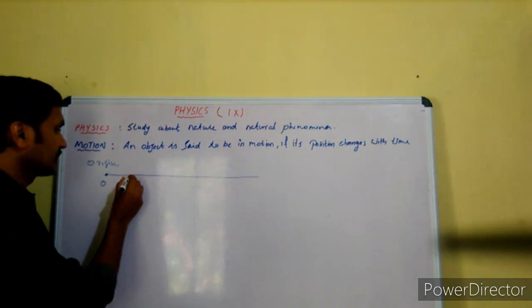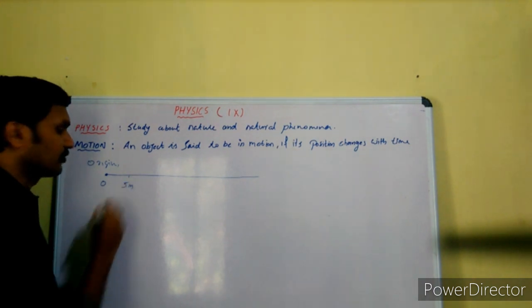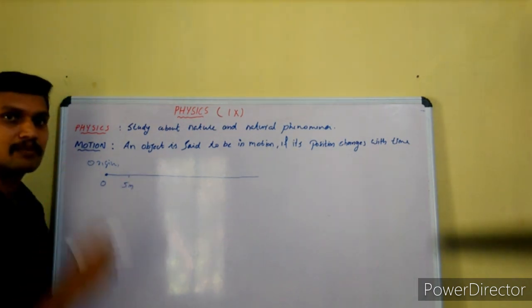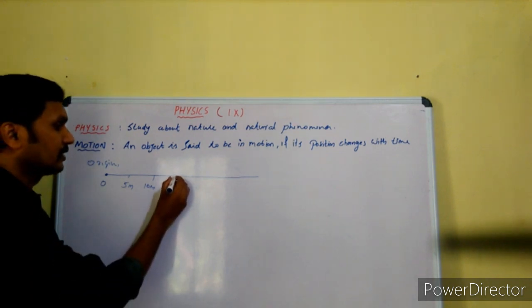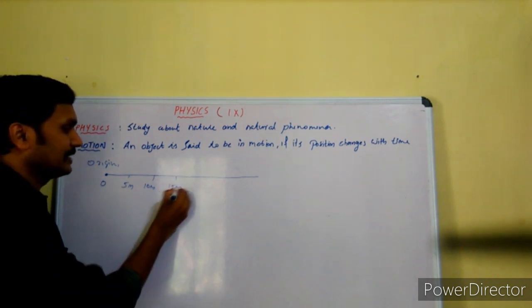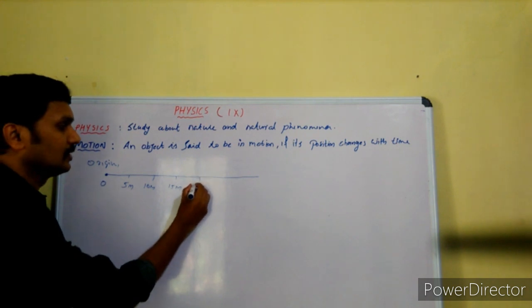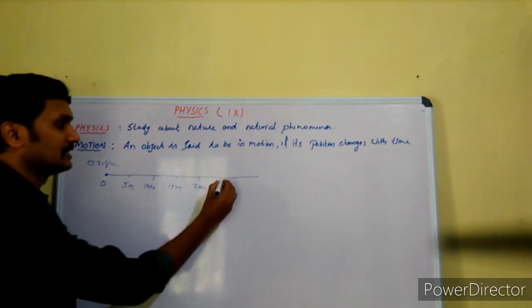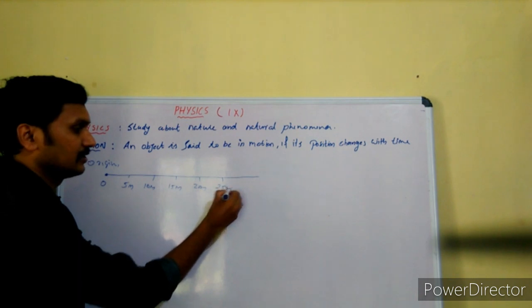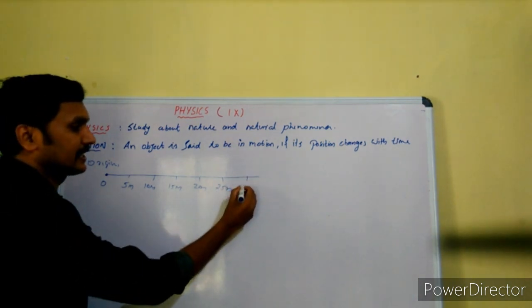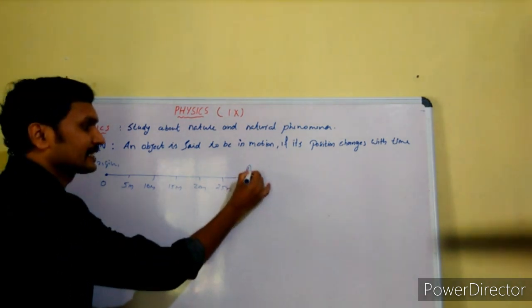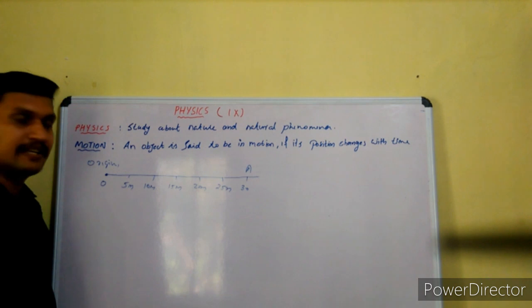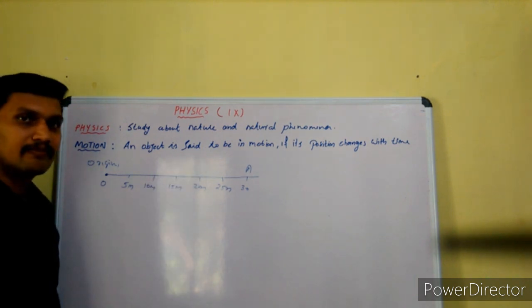The object reached 5 meters away from the starting point or origin after 1 second. After 2 seconds, it reached 10 meters away from the starting point. Then in the 3rd second, it is 15 meters away, in the 4th second, 20 meters, in the 5th second, 25 meters, and in the 6th second, it is at 30 meters from the starting point. After 6 seconds it has reached A.